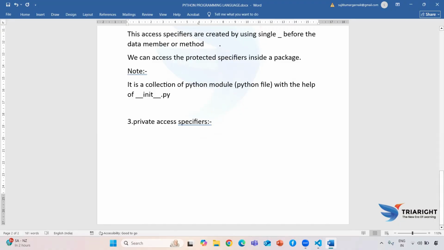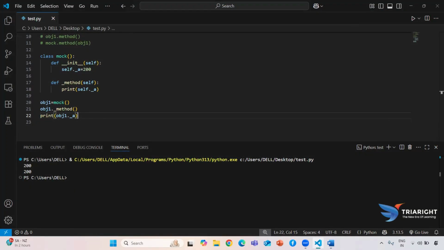If I create a data member or a method as private inside a class, it is only accessible inside this class. If I try to access it outside of the class, it will not be possible. So now we are going to build this.